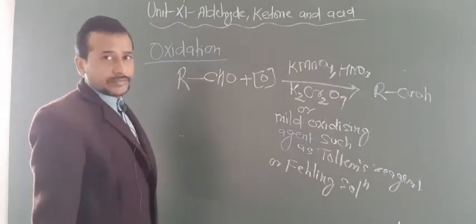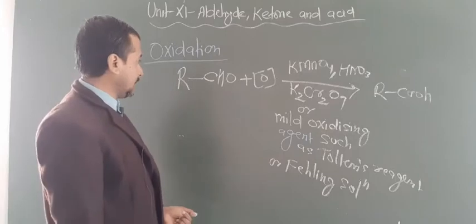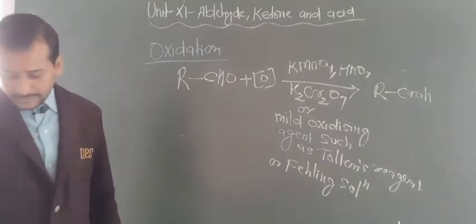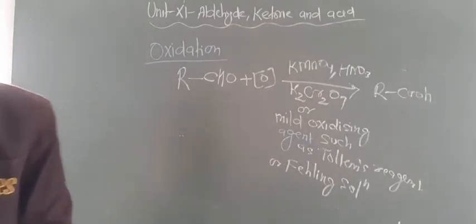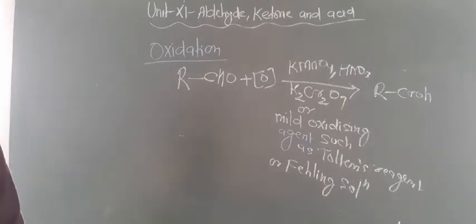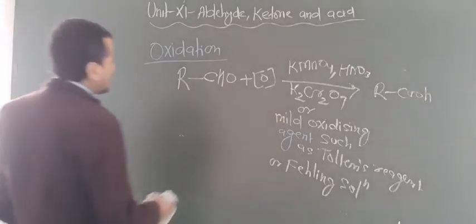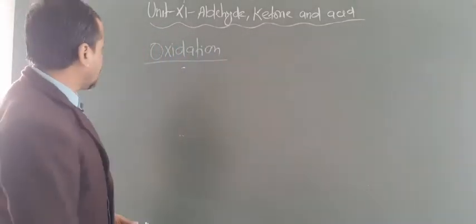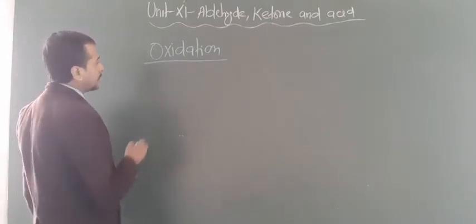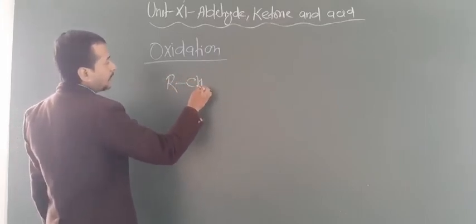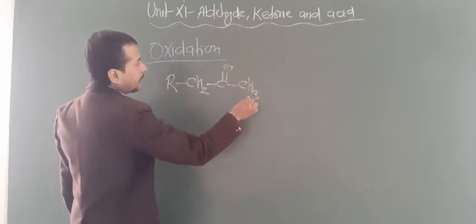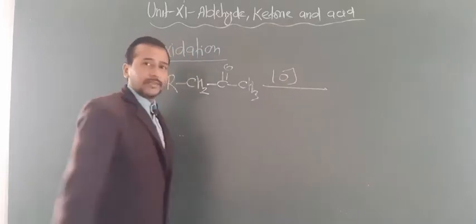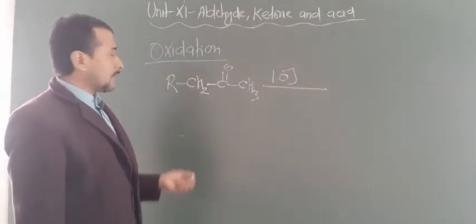Now what happens with the ketones? Ketones can also be oxidized, but here breaking of carbon takes place, so that's why you get an acid having a smaller number of carbons than the ketone. In a general way, ketones do not respond to oxidation, but in vigorous conditions, with a strong oxidizing agent and elevated temperature, the ketones can also be oxidized, giving acids containing fewer carbons than the ketone.